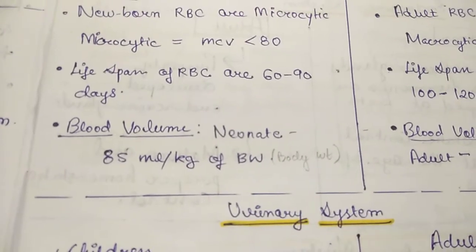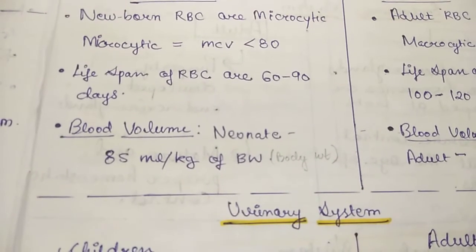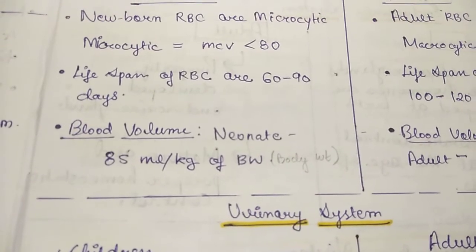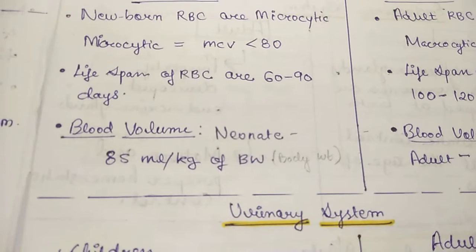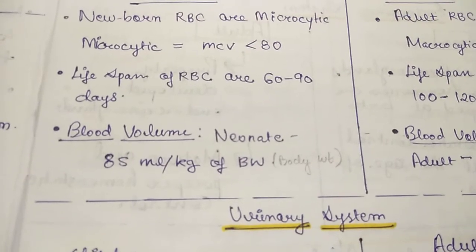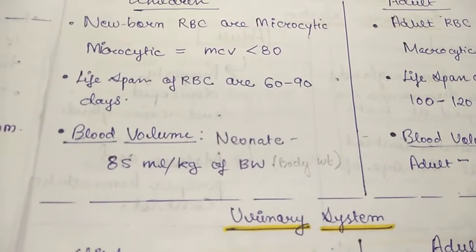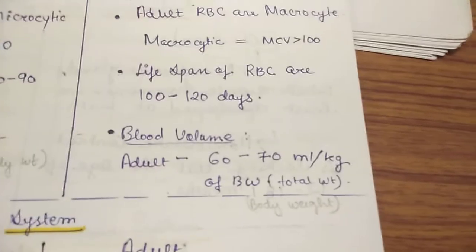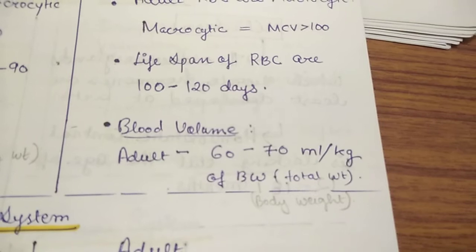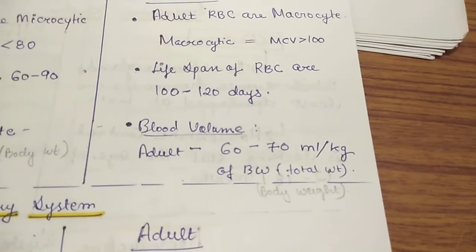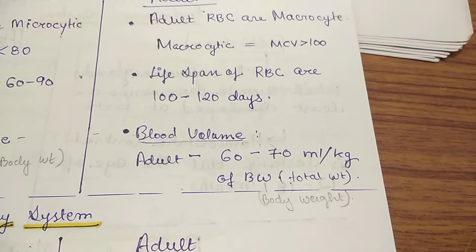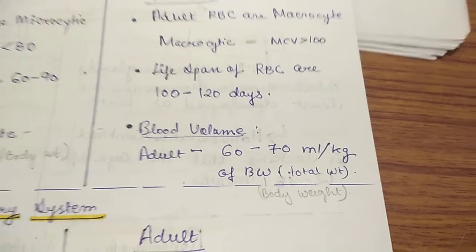Blood volume in a neonate, that is from birth to 1 month of age, also called newborn, will be 85 milliliters per kg of body weight, and in adults it will be 60 to 70 milliliters per kg of body weight.